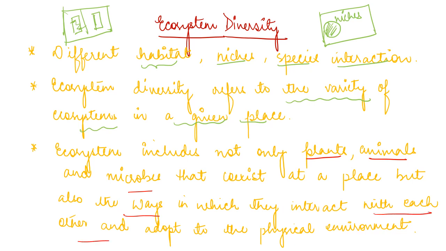That means ecological diversity not only describes the number of plants, animals and microbes that coexist, but also how they interact with other species and other living organisms in the environment. That is also included in ecosystem diversity.